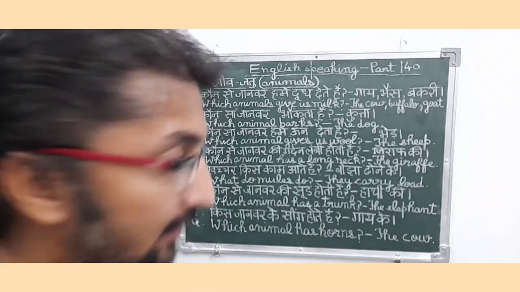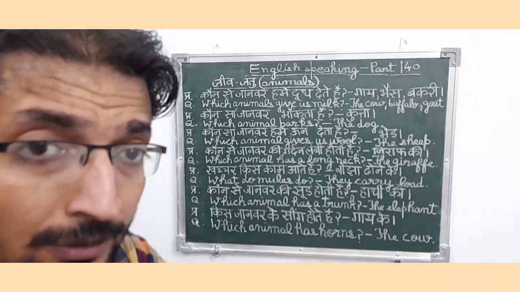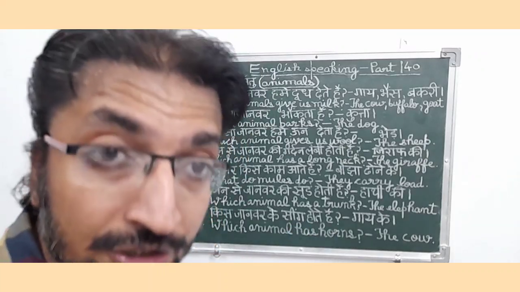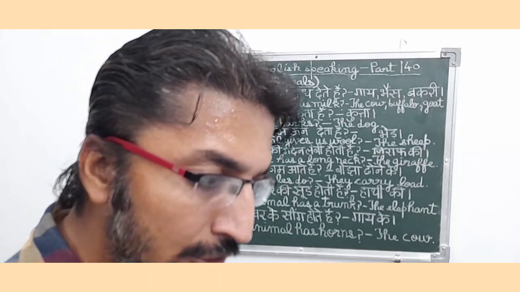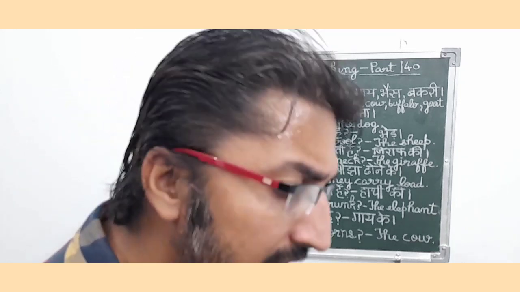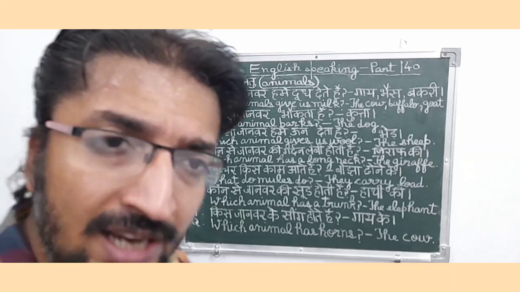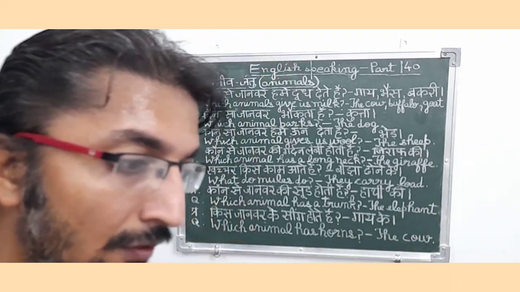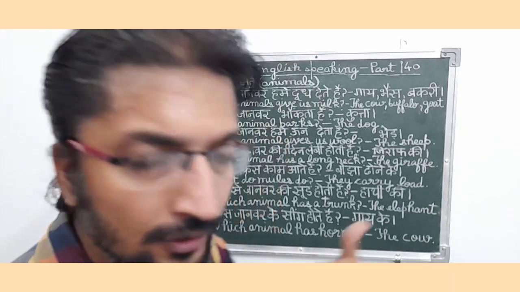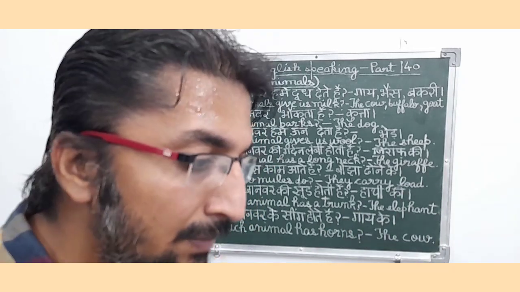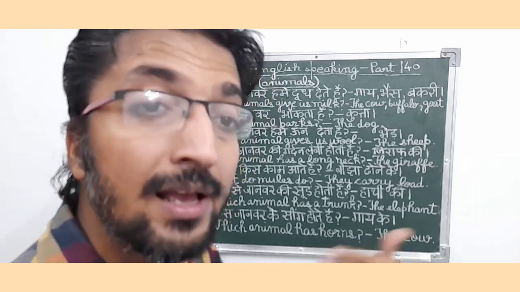कौन सा जानवर हमें ऊन देता है? So the answer is भेड़. So in English it means which animal gives us wool, and the answer is the sheep. So friends, this sentence is also a present interrogative type sentence because in this sentence the person is asking about that animal which gives us wool, means woolen clothes we normally wear in winter, so they are asking about that wool which is provided by that animal.